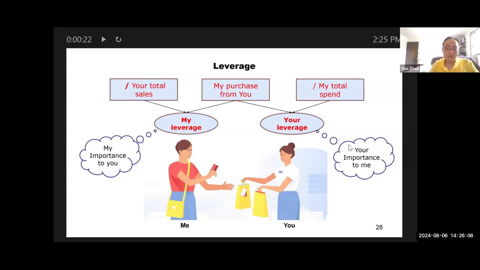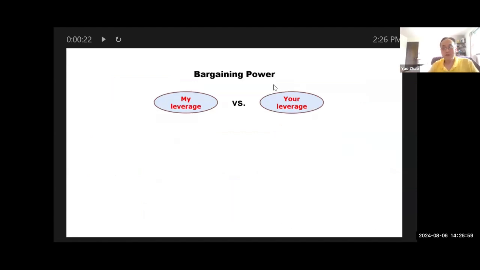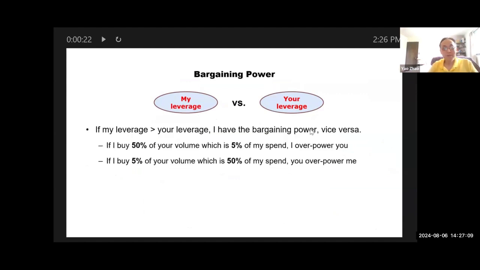But if my purchase from you is only 1% of my total spend, then you're not that important to me. So how do you measure bargaining power? It's really the ratio between your leverage and my leverage. You are comparing whose leverage is bigger. If my leverage is bigger than yours, then I have the bargaining power, and vice versa.